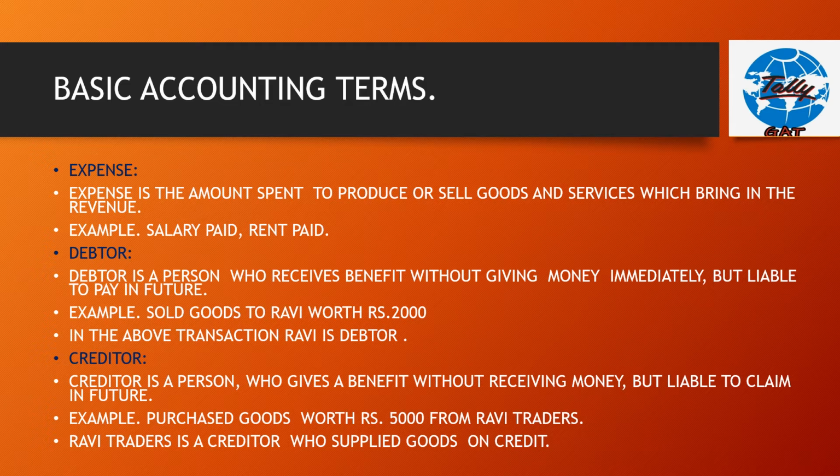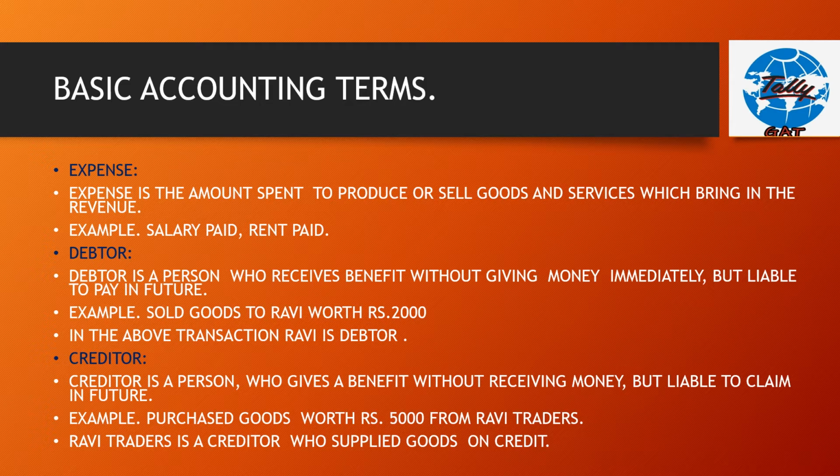Next, debtor. Debtor is a person who receives benefit without giving money immediately but is liable to pay in future. In simple language, I will explain what a debtor is. When you sell goods to a person on credit, he becomes our credit customer.